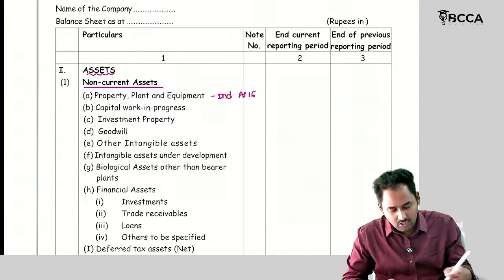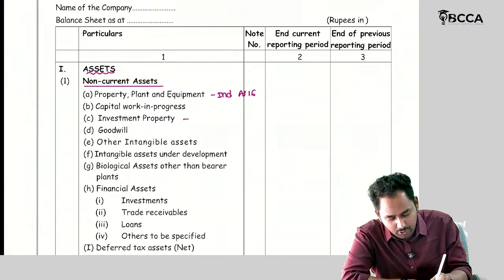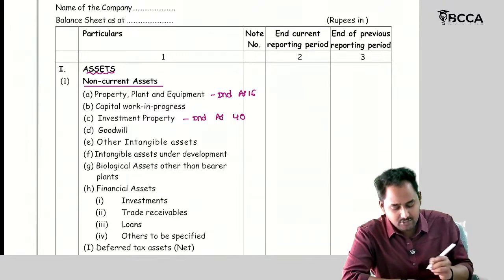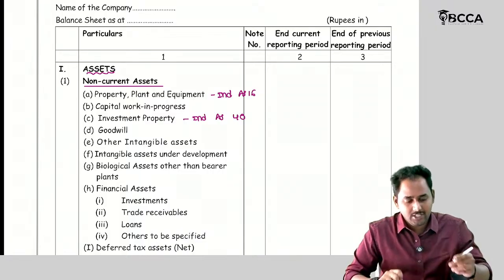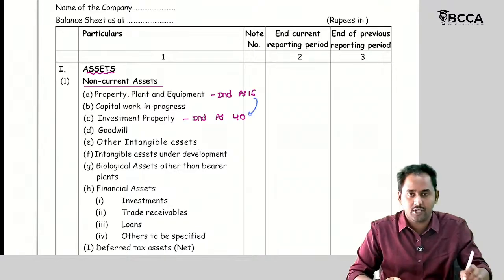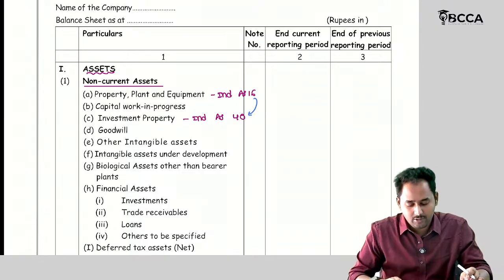Then investment property is not in our syllabus, but I wanted to note down the name of the Ind AS for investment property. Investment property is dealt with by Ind AS 40. So there is some little connection between Ind AS 16 and Ind AS 40. That's why I want you to remember the name of Ind AS 40.